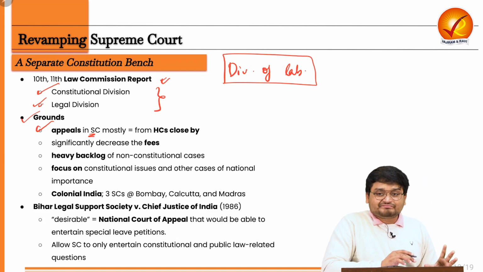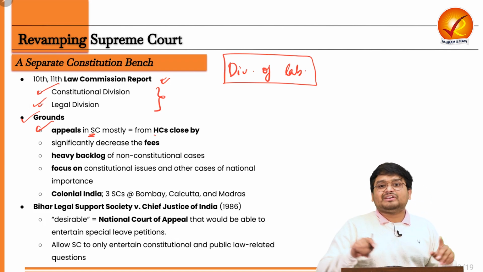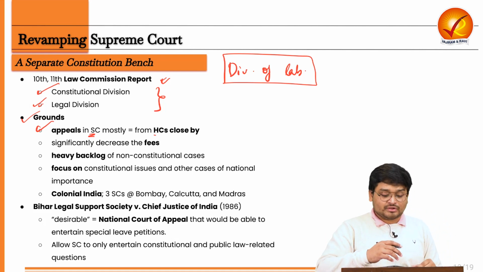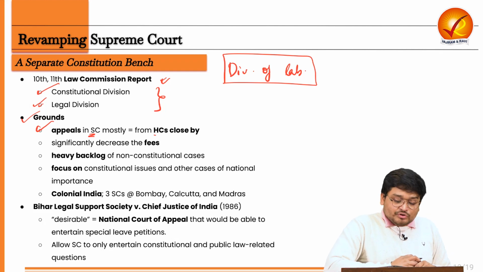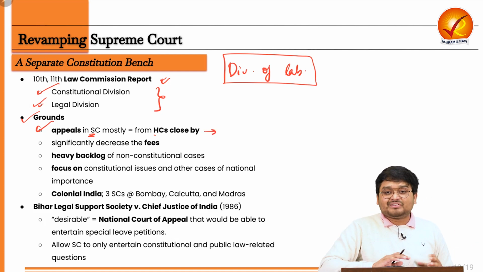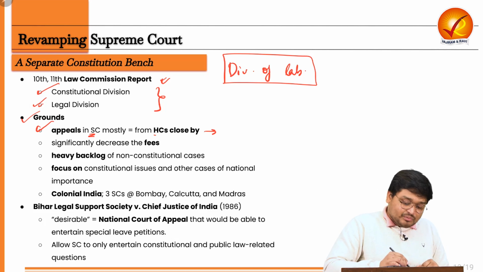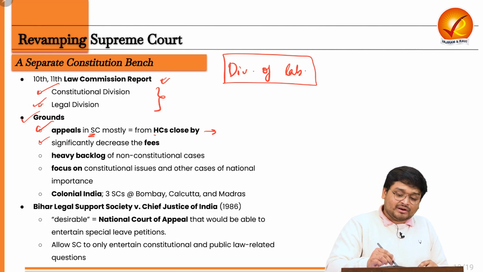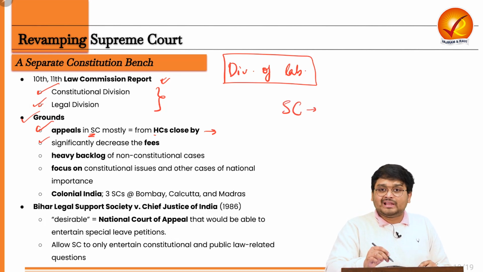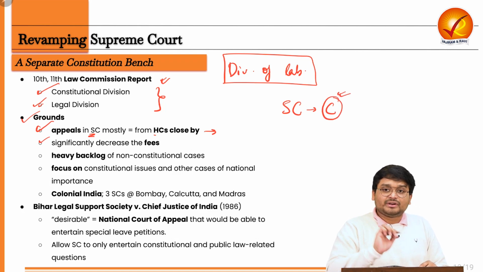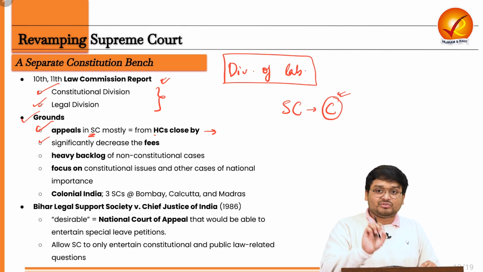The grounds of this say different division for only constitutional cases and other legal division are that the appeals in the Supreme Court are mostly from the high courts which are close by, say the high courts of Delhi and high courts of Punjab and Haryana. So from these only most of the appeals arise, and they attribute to more than 50% of the pending cases. Now, say for example, if the Supreme Court operates in one manner, that the Supreme Court at Delhi will be having the constitutional bench, which will be hearing the most important cases that will be pertaining to questions of law of the Constitution of India.